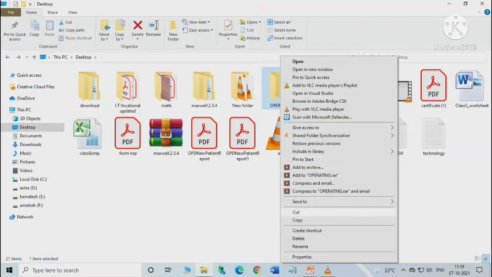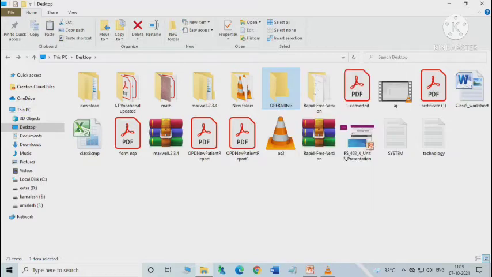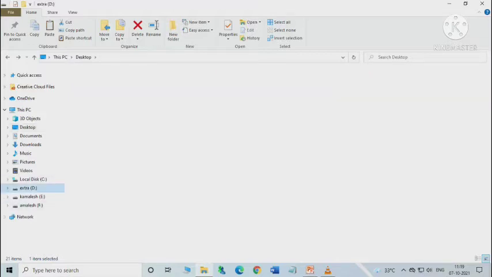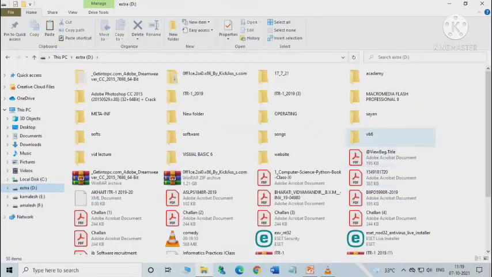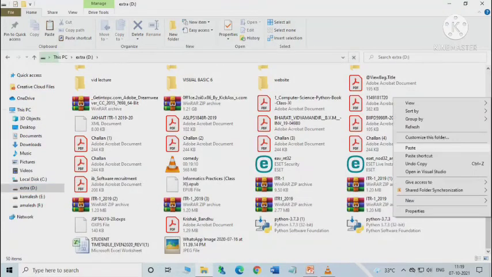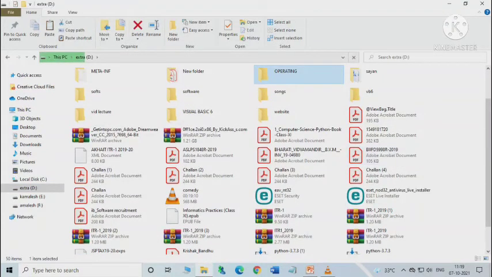Otherwise, you can right click on the file or folder, then use Cut to move or Copy to copy the file or folder, then choose a desired location. Suppose I am choosing Extra and then paste it here. Okay, so you can see that it is pasted in the extra disk drive, D.